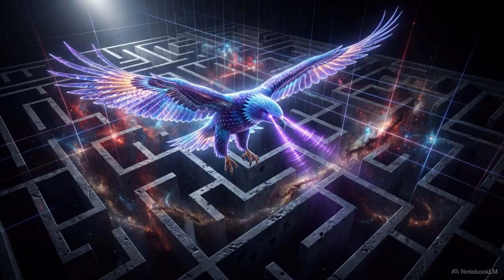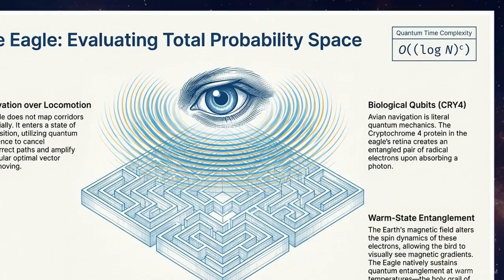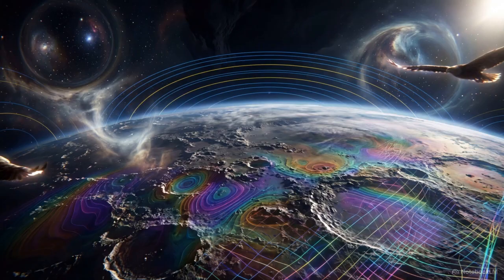To bypass those unbreakable physical walls, engineering had to move into multidimensionality. We built quantum computing. This diagram highlights the biological equivalent of quantum compute, the eagle. Inside the avian retina, specialized light-sensitive proteins create an entangled pair of radical electrons. This allows the bird to sustain quantum states at warm temperatures, visually processing magnetic gradients to see the entire probability space of the Earth's field.